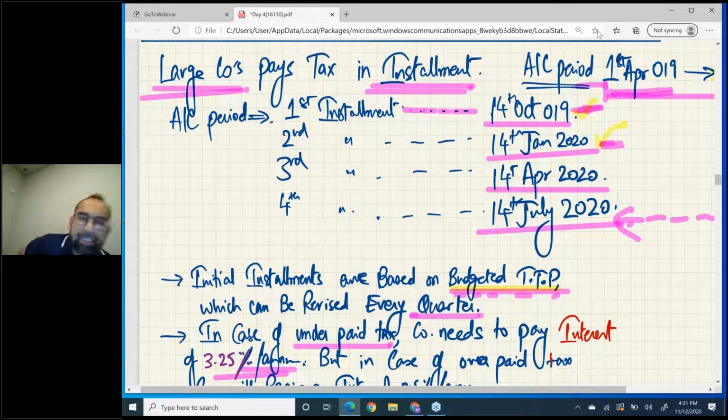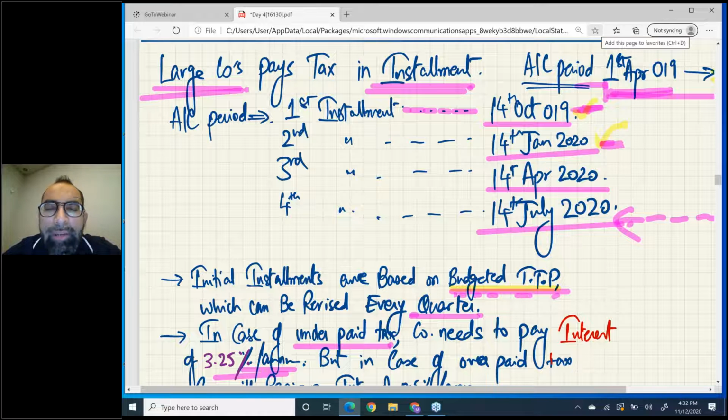For example, there is a small company whose accounting period ends on 31st December 2020. What is the due date for tax payment? After the end of the accounting period, add 9 months plus 1 day to 31st December 2020, so automatically your due date will be 1st of October 2021. I just told you this orally, but this will come in today's past paper.